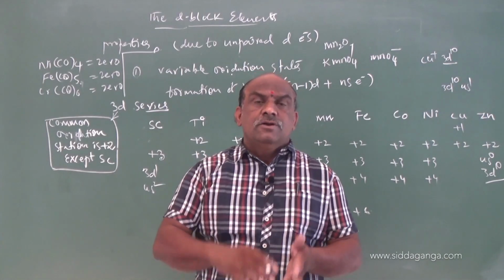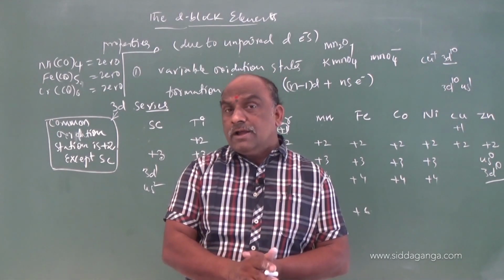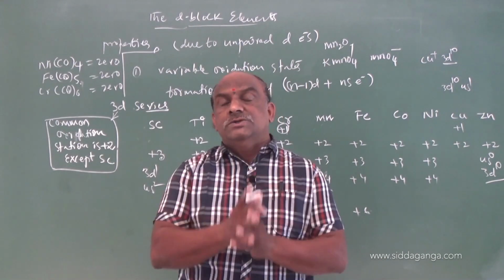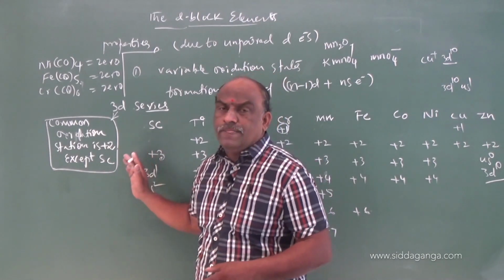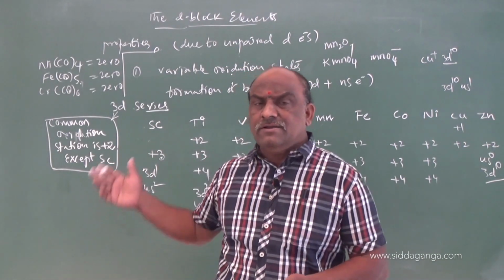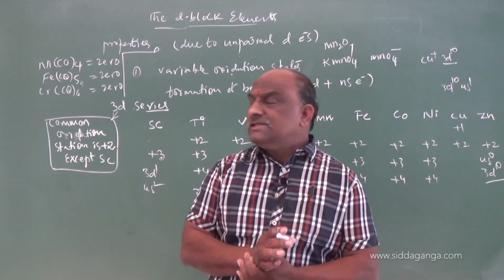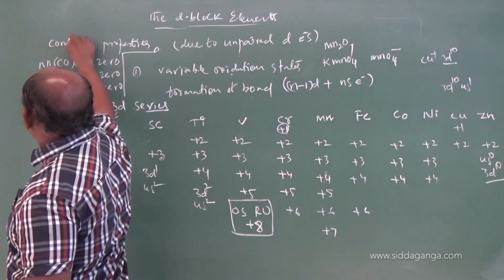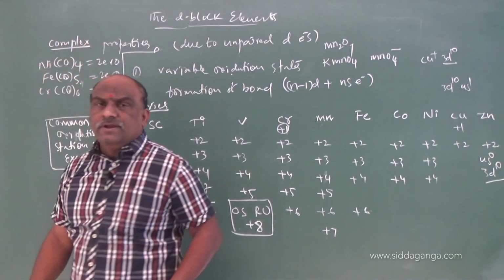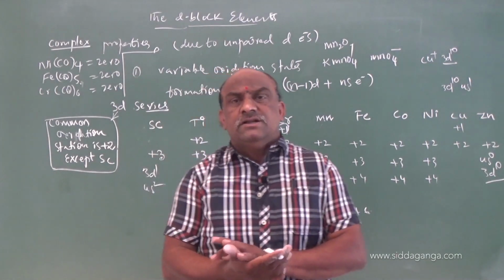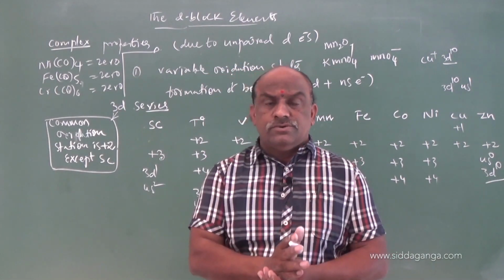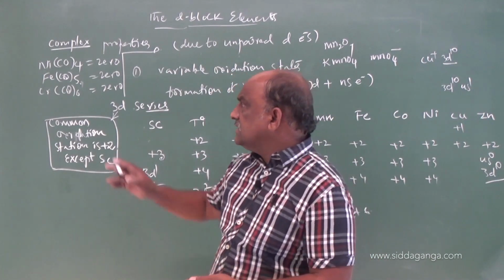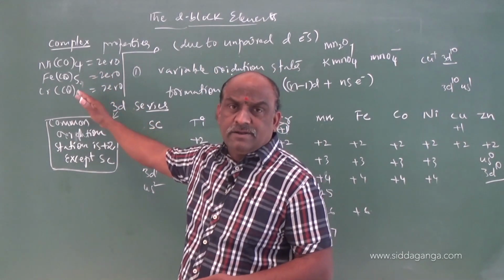D block elements generally exhibit positive oxidation states, because all d block elements are heavy, hard metals and more electropositive. Electropositivity is more, so generally we expect a positive oxidation state, but in some cases they exhibit 0 oxidation state. This happens in complex compounds. Not in all complex compounds, only in some selected complex compounds, the oxidation state of the transition element becomes 0.